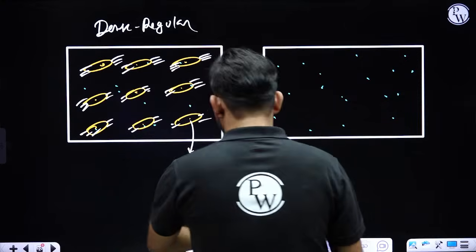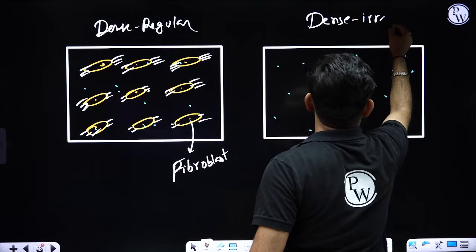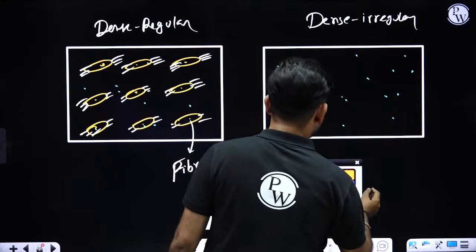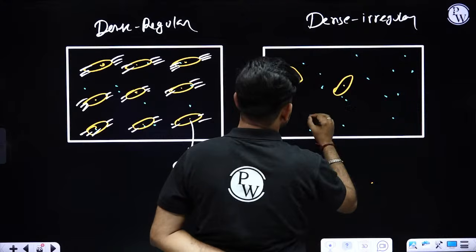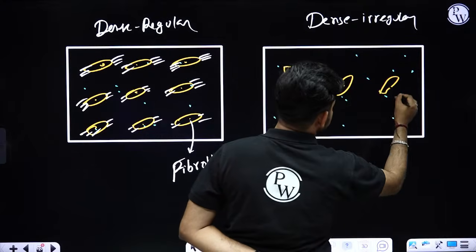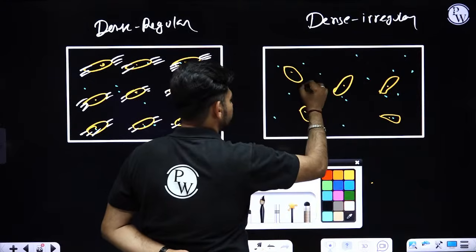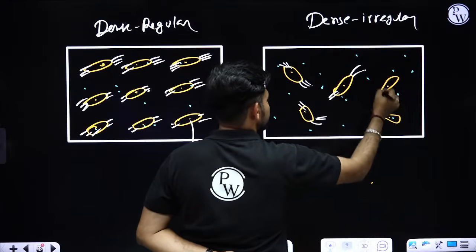Okay. Now, for dense irregular tissue, these fibroblast cells and fibers are haphazardly spread here and there. There is no proper orientation, no regular orientation.